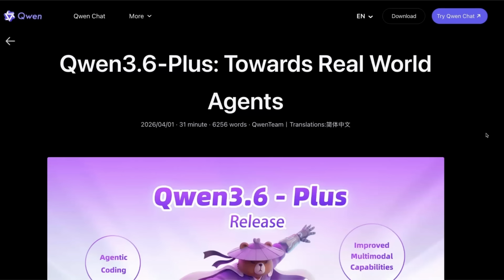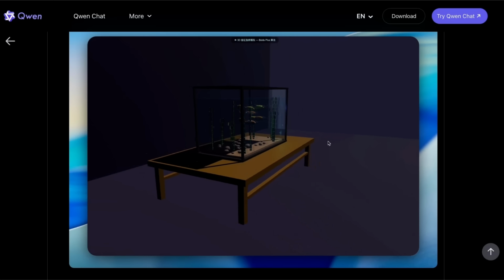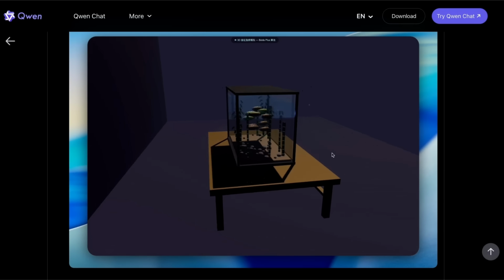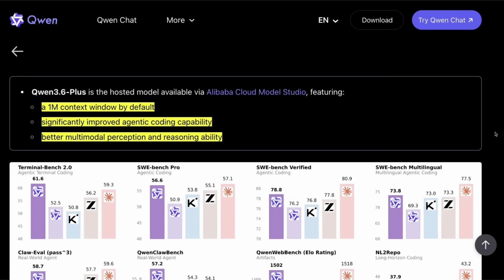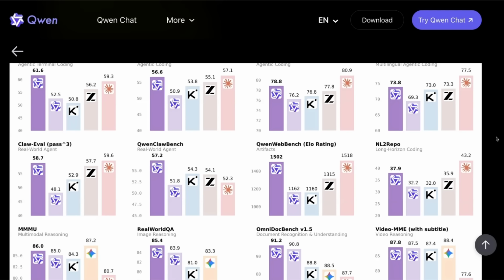So Alibaba just released Qwen 3.6 Plus, and it's getting really close to the frontier. This model has very strong reasoning and agentic coding capabilities, and it's very close to state of the art. And it's actually really good at coding beyond benchmarks. I'll show you a few examples later in the video. Now, this comes with a 1 million context window. Unfortunately, this is not an open weight model.